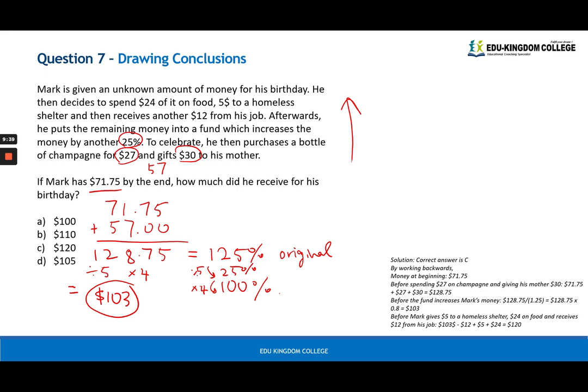Now we look at here. He decides to spend $24 on food, $5 on homeless shelter, and receives another $12. So we have to take away what he received and give back what he spent. So opposite of what we did. 103, we're going to minus 12, plus 5, and plus 24. Same as 103 minus 12 plus 29, which would indeed give you 120. So the answer here is C.